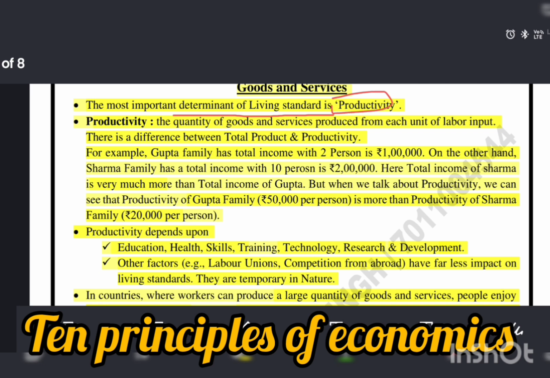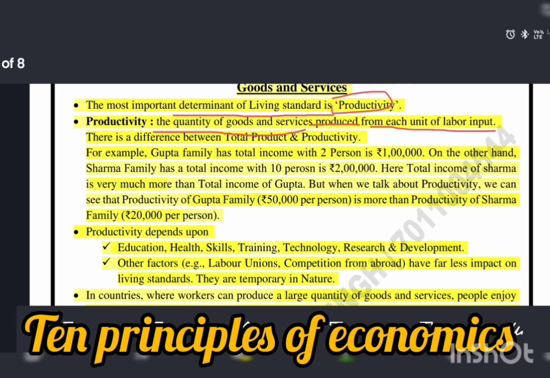Let's see what productivity is. Productivity is the quantity of goods and services produced from each unit of labor input.